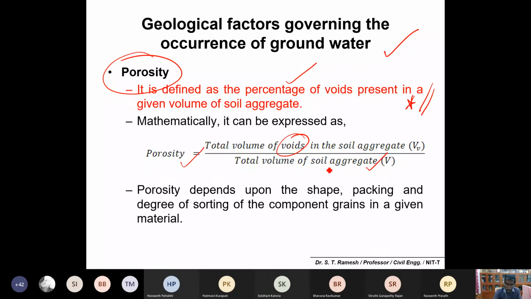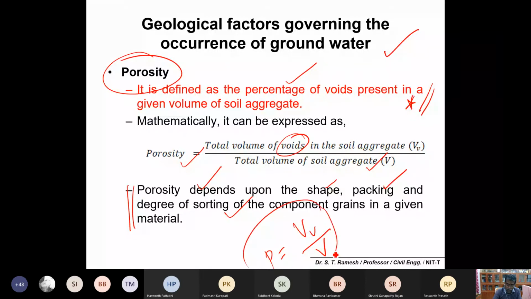Again, porosity depends on the shape, packing, and degree of sorting of the component grains in a given material. So please remember, porosity is equal to volume of voids divided by total volume. That is the first formula you can remember.